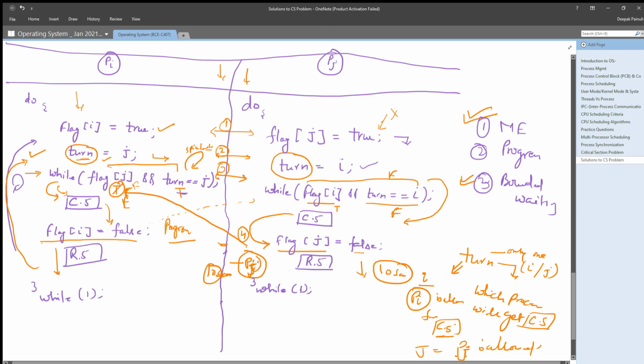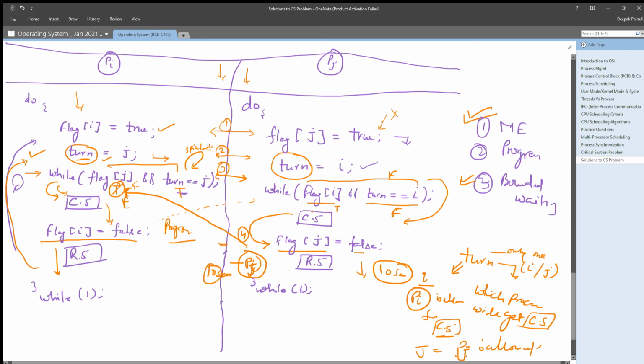So that means process pj is not stopping any other process from executing its critical section, until and unless it is demanding its critical section.